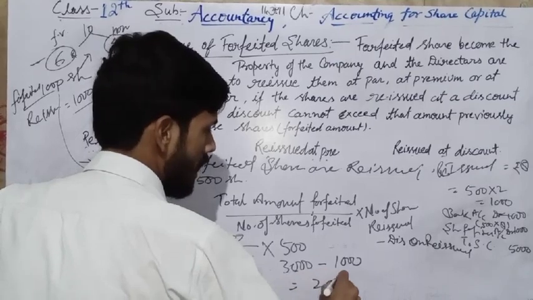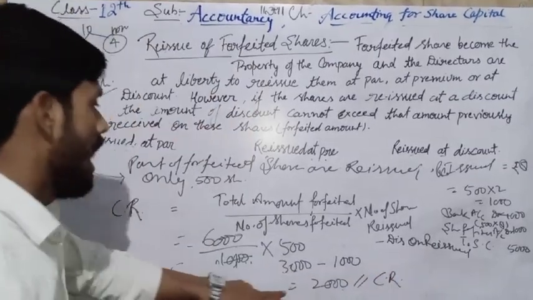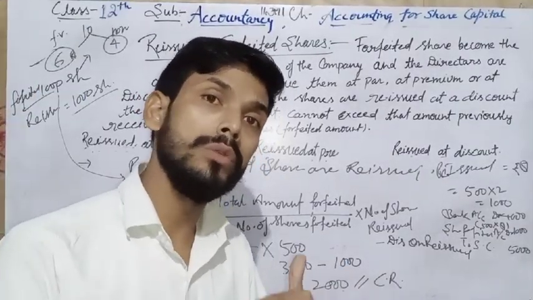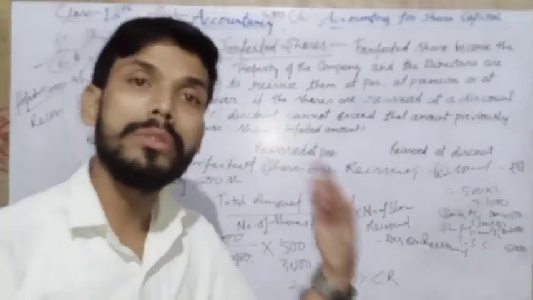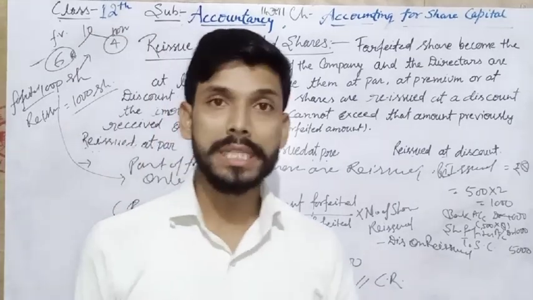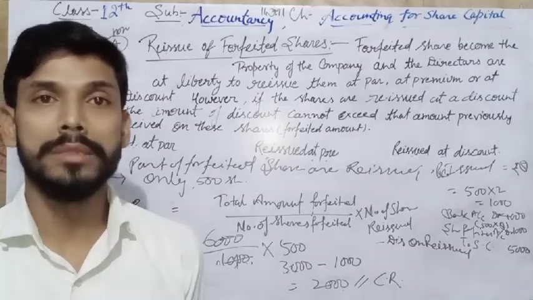Now we have to transfer only 2,000 to capital reserve, and we have to pass the journal entry share forfeited account debit to capital reserve. I hope each and everything is clear. In the next video lecture I am giving you some questions.